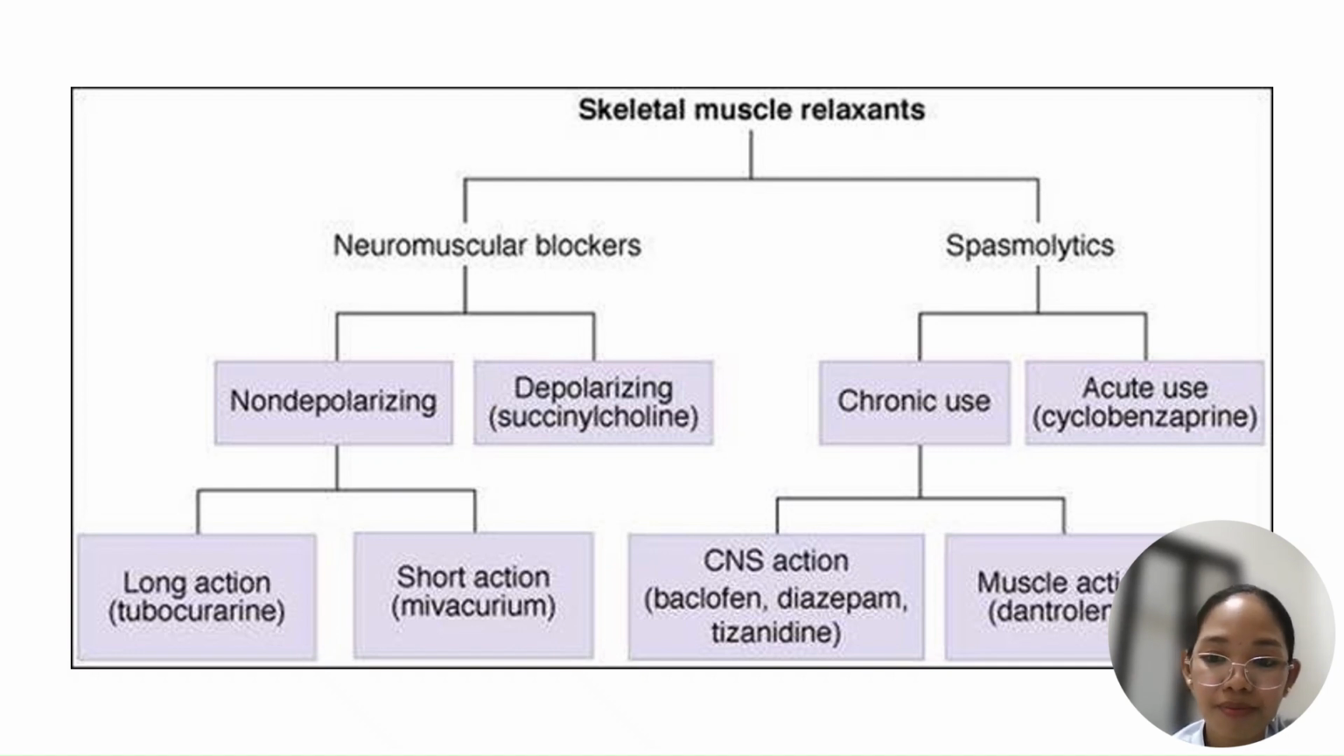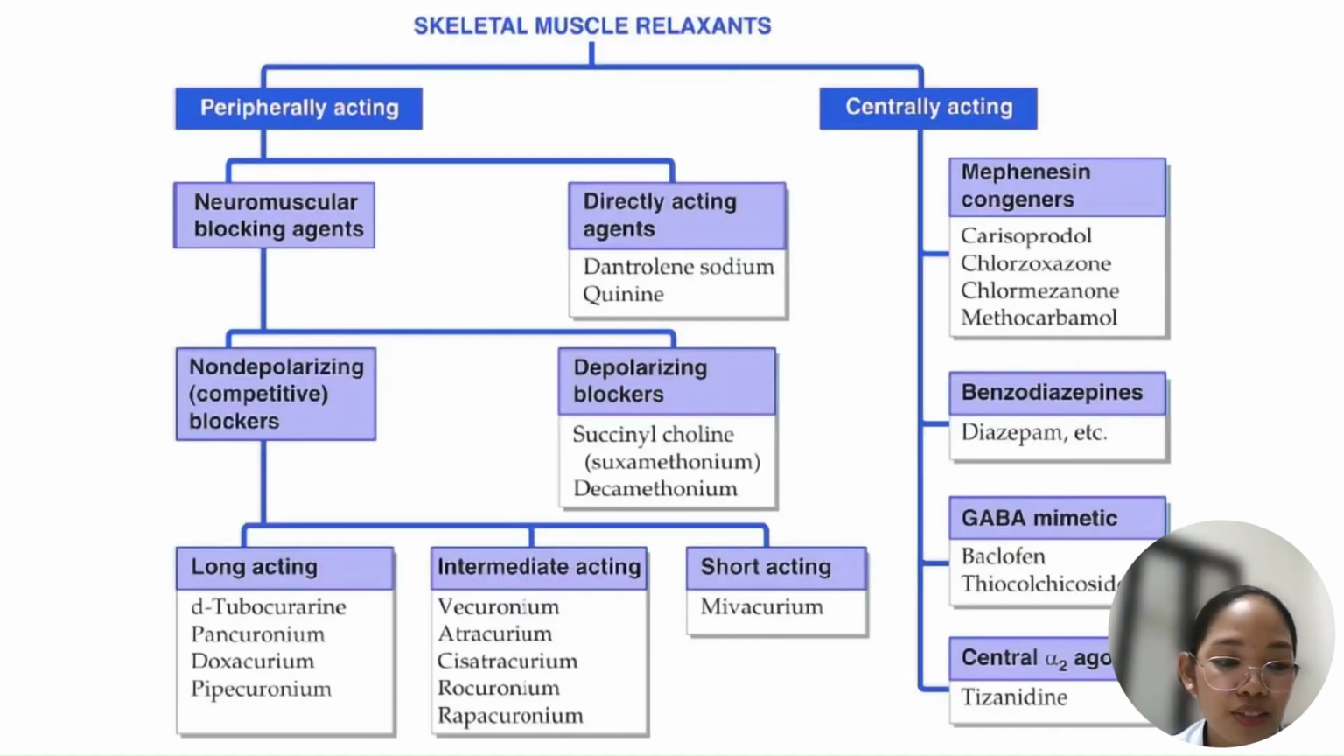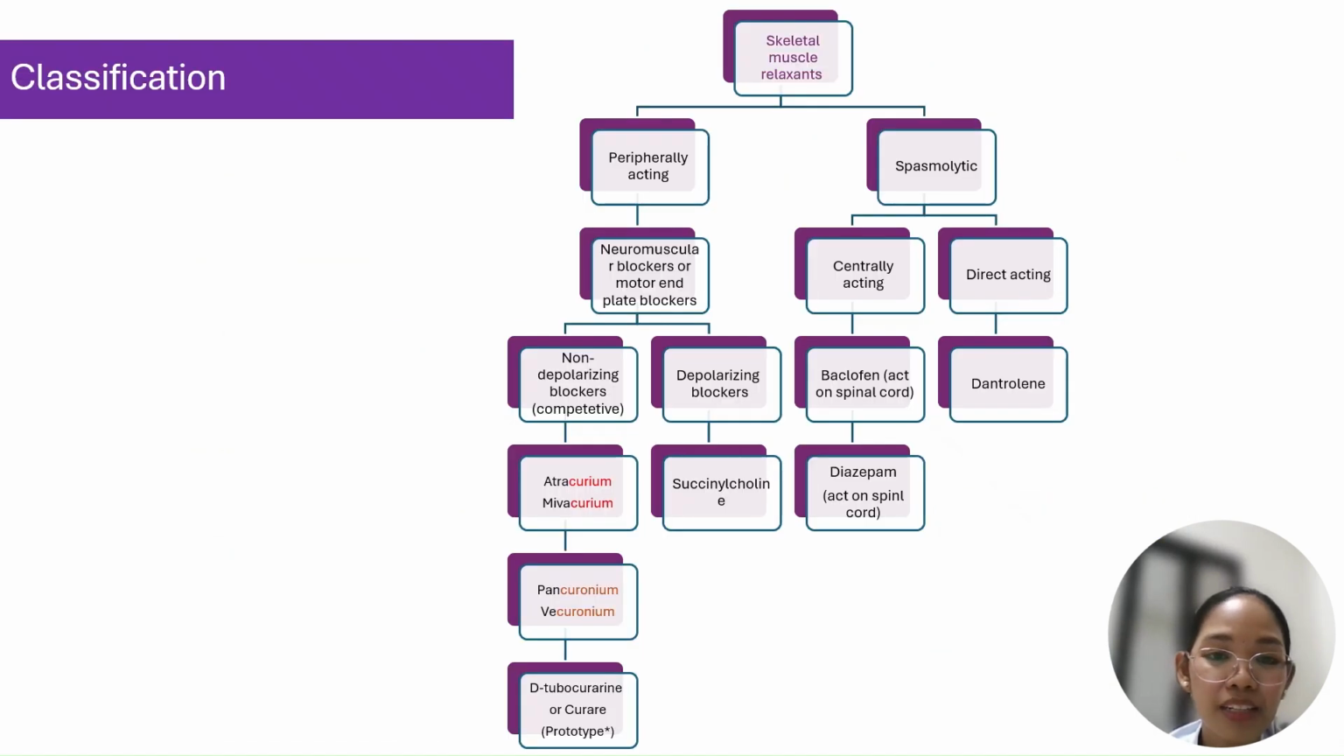I've seen this summary also online. Not peripheral, and you have your central. Direct acting, dantrolene. So take note, you have only one. Succinylcholine is actually one. Decamethonium is in your ganglion. If you remember in your previous lecture, it is in the ganglia of your adrenergic. And we have also this one, so you can use that however you want.